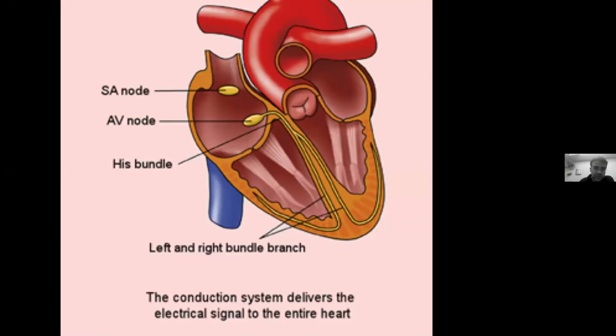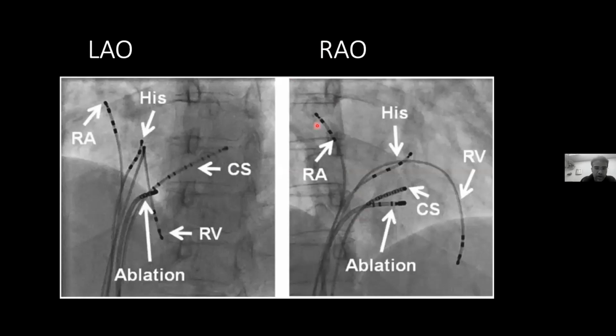So what are the common catheters we use? We use a high right atrial catheter somewhere near the sinus node or sometimes in the right atrial appendage. We use a catheter as a surrogate of the AV node somewhere near the His bundle, which is just below the AV node. We always put a catheter in the right ventricle, and we put a catheter in the coronary sinus, which is in the left AV groove. In the right AV groove, generally we do not put a catheter because there is no stable structure like that. But where we need the right annulus to be mapped, like for a right-sided accessory pathway, we can put a catheter which is called a halo catheter. We'll come to that.